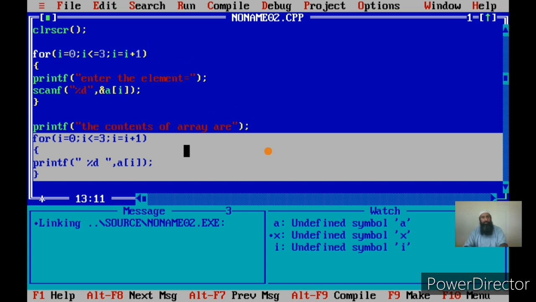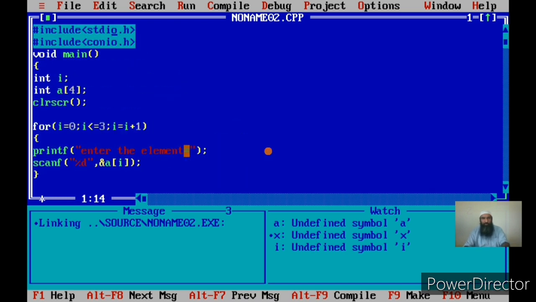Now if I want to find the sum of array elements, in that case I need not print the entire array. I need to first accept the array from the user, then I need to find the sum of array elements. Now you see here what I will do. I'll say sum equal to sum plus a of I. Now see how beautiful this statement is. I'm going to explain it once more. Let me first declare a variable sum.